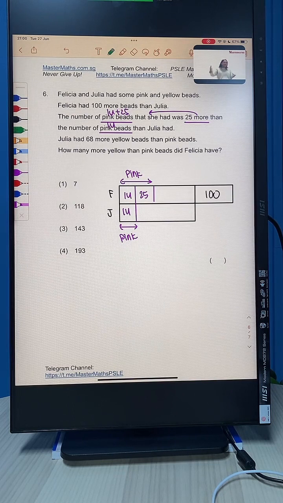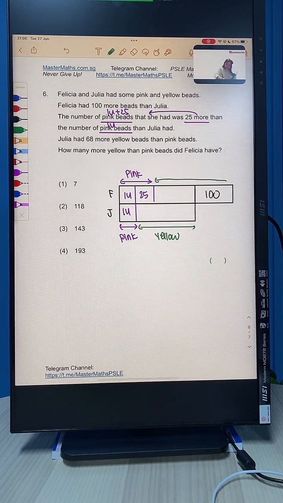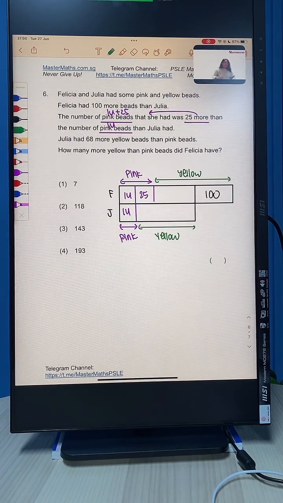Therefore, the rest of their beads must be the other color, right? Because they only have two colors, pink and yellow. So the rest of these beads must be yellow for Julia, and the rest here must be yellow for Felicia. Understand? Everybody understand?